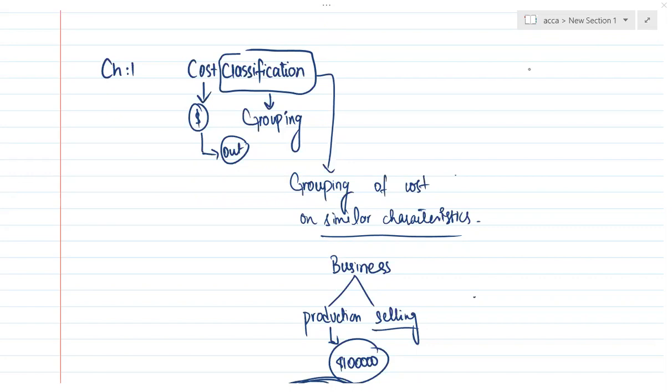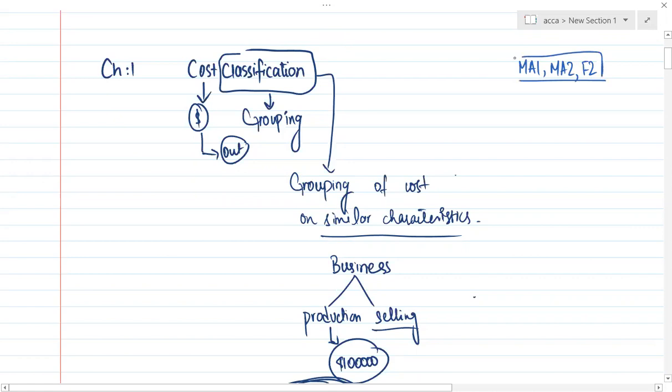This chapter would be relevant for MA1, MA2, and F2. Basically, this video is relevant to MA1, MA2, and F2. All of the students from MA1, MA2, and F2 can see this lecture. After this, I'll start the topic related to only MA2 and F2, which is not relevant to MA1, I'll tell you. But this video is relevant for all of the students. So let's start cost classification.